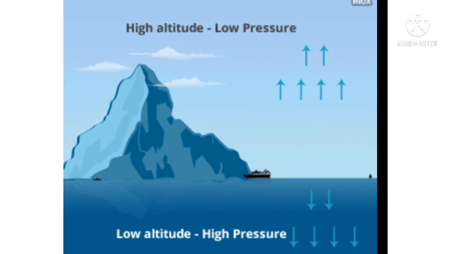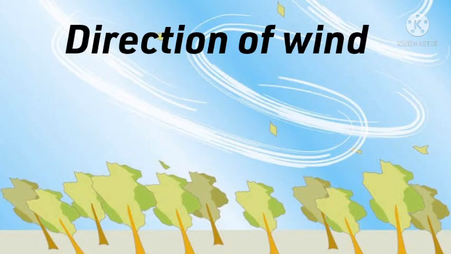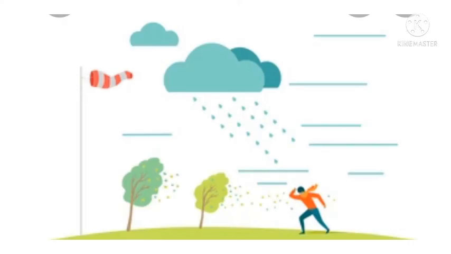Let's move on towards the last factor, direction of wind. Wind direction is defined as the direction the wind is coming from. If you stand so that the wind is blowing directly into your face, the direction you are facing names the wind. That's why a north wind generally brings cooler weather.